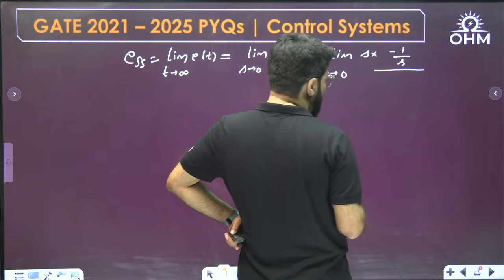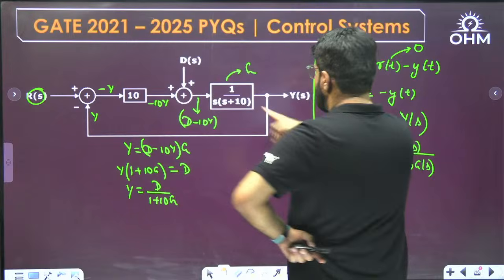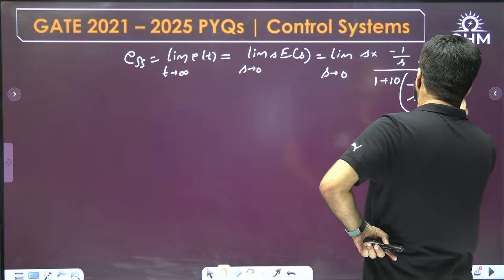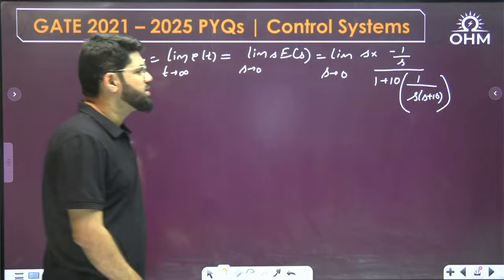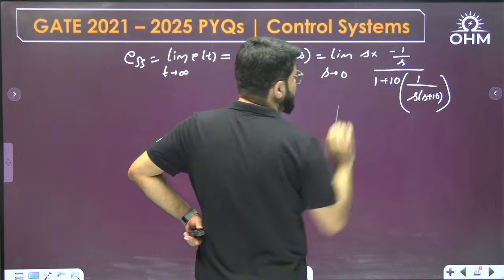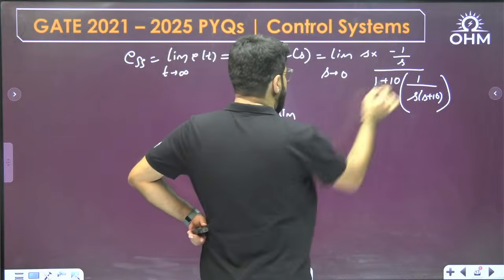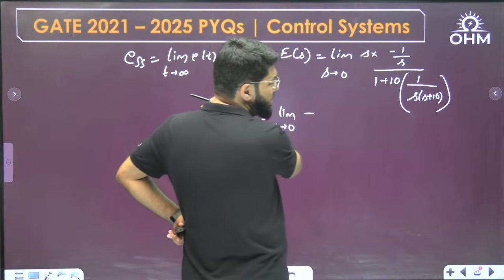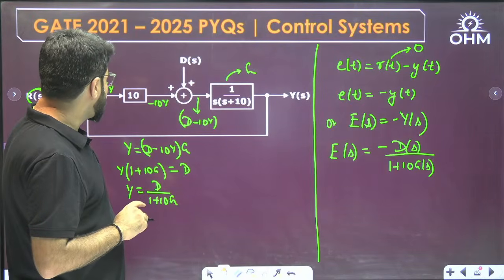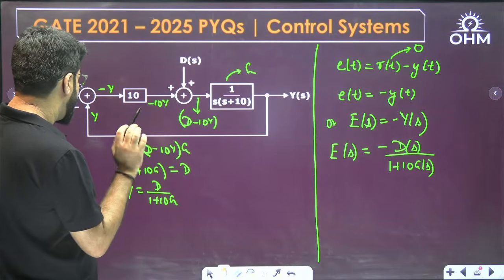Ds is 1 by s, upon 1 plus 10G. What is the G? 1 upon s, s plus 10. I'll substitute this now. So in the numerator, s and s definitely get cancelled. Let me multiply by s, s plus 10 throughout. Let me just recheck the calculation. That is 10G. D is divided by 1 plus 10G.